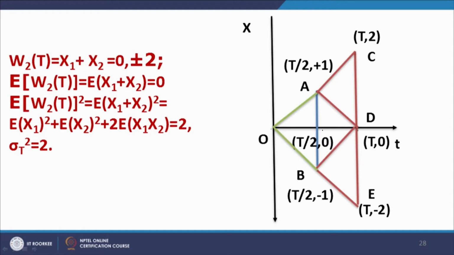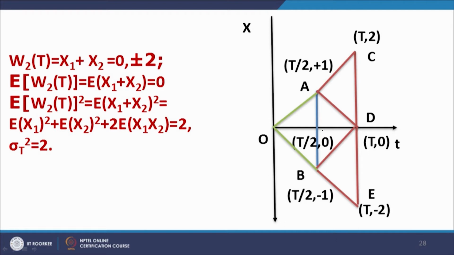The first transition will either be up by 1 unit or down by 1 unit. So, the coordinates after the first transition will be +1 or -1, and then the second transition will depend on where the system was at the end of the first transition. If the system was at the point A, then it could go either upwards by 1 further unit, that is it could go to the point 2, or it could go down 1 unit to the point 0, that is the point D here.